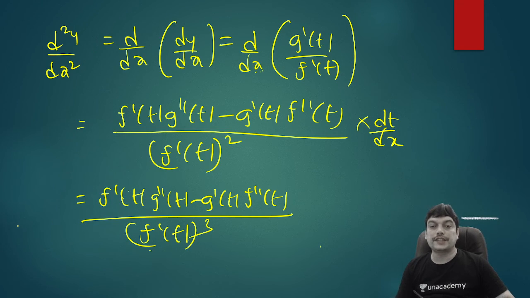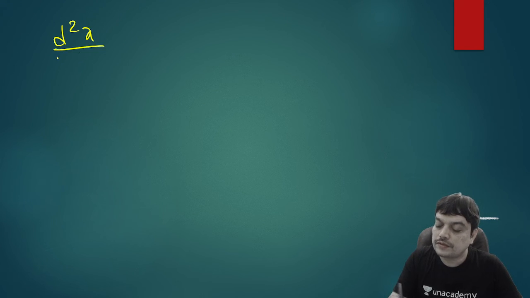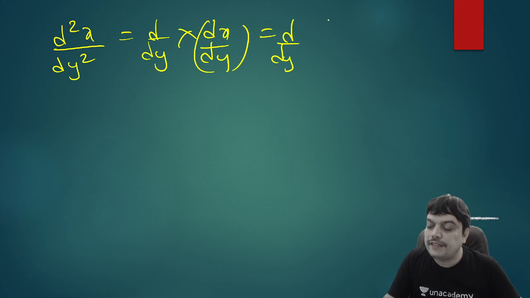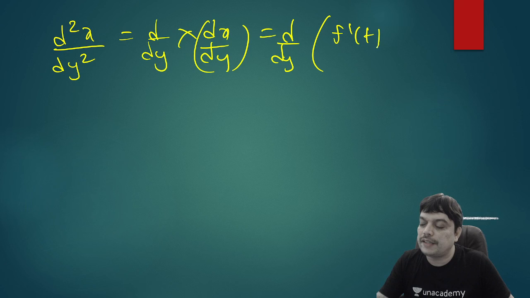This is d square y by dx square. Now suppose you want to find d square x by dy square. Then what does this mean? D by dy of dx by dy. So this is same as d by dy of, what was dx by dy? So dy by dx was g dash t by f dash of t. So this will be f dash of t divided by g dash of t. Just the reciprocal of dy by dx.